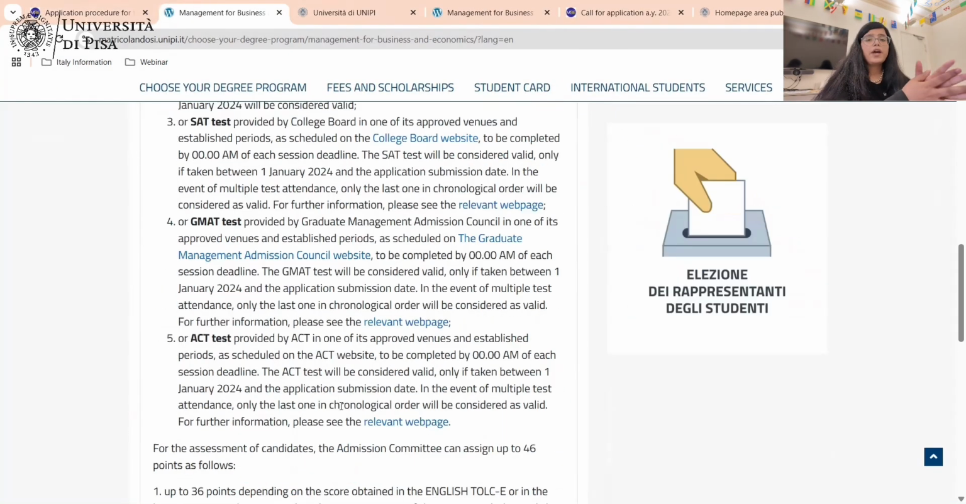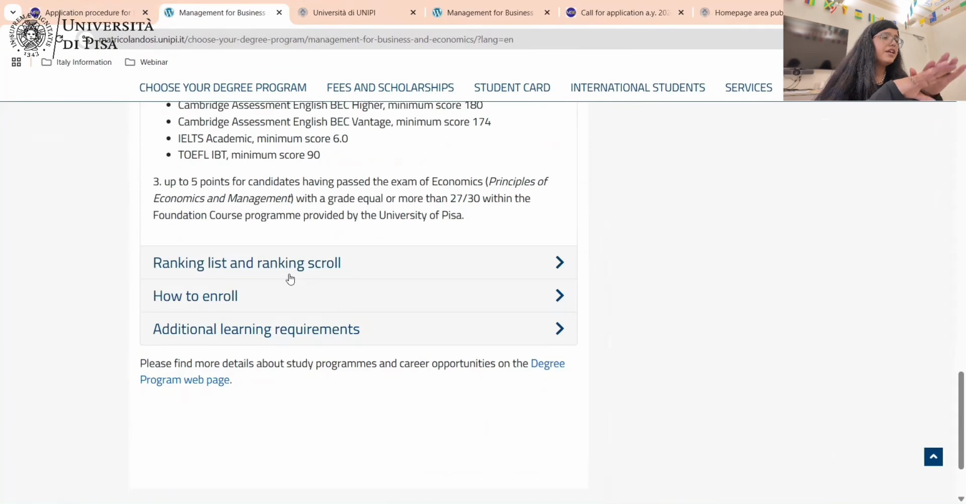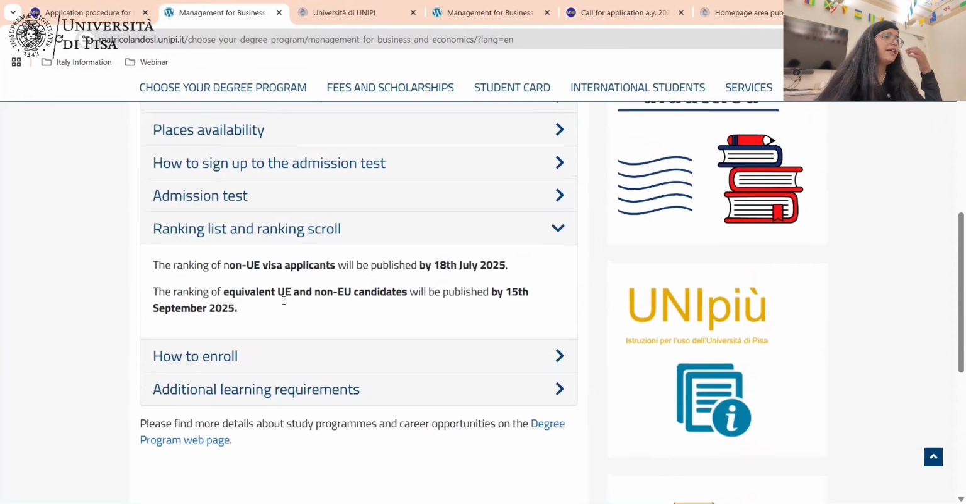So yes, I have told you about the eligibility criteria, how exactly to apply, the application procedure, and about ranking also. The ranking of the non-EU visa applicants will be published by 18th of July 2025. And the ranking of equivalent EU and non-EU students will be published by 15th of September 2025.